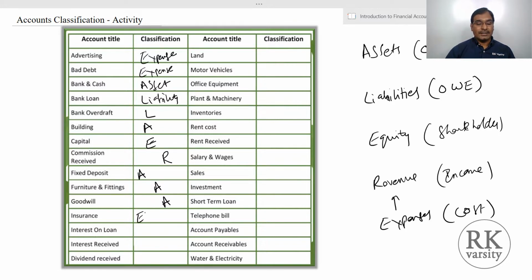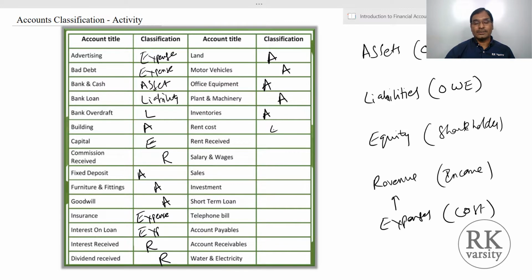Insurance is an expense that is paid. Interest on loan again is an expense. Interest received is an income, so this is a revenue. Dividend received is a revenue. Land is the asset that we own, so it is an asset. Motor vehicle is an asset we own, so asset. Office equipment is also an asset. Plant and machinery is an asset because we own these economic resources. Inventory is another economic resource that we own.